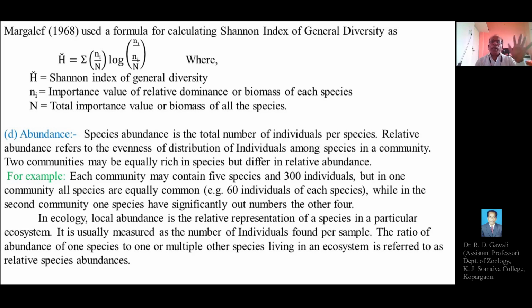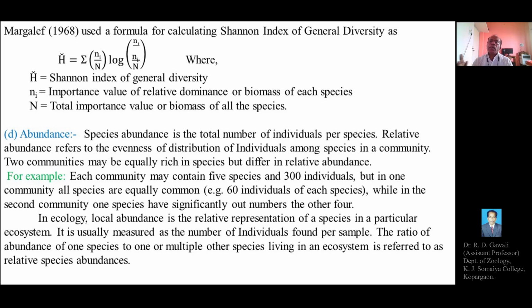So one community will have 5 species and 300 individuals, and each of the species has 60 individuals. In the second community, out of 5 species, one species has a larger number of individuals than the other 4 species.